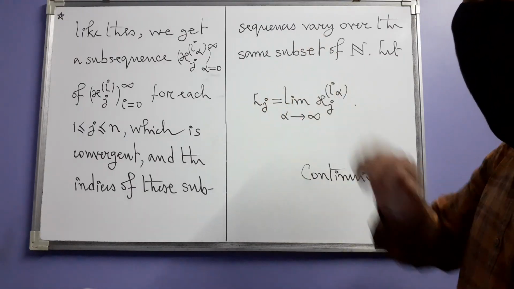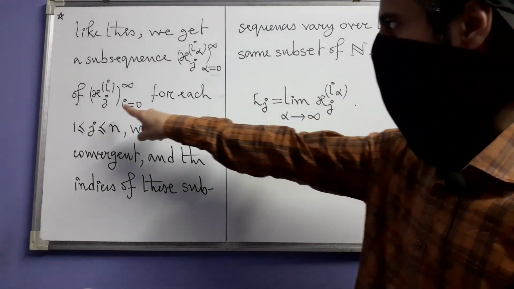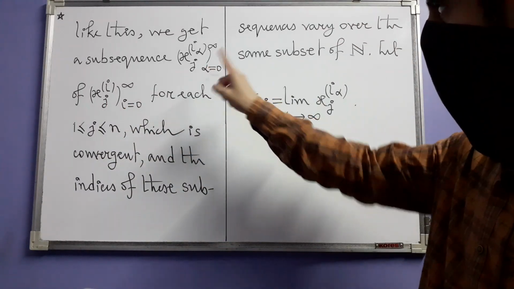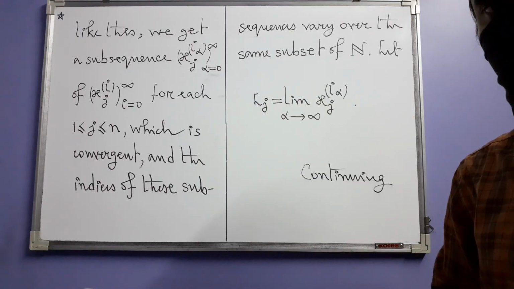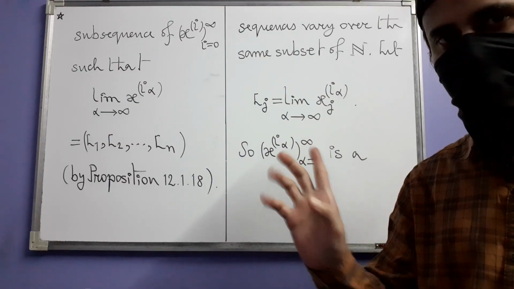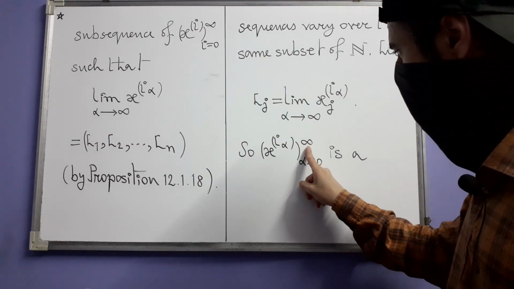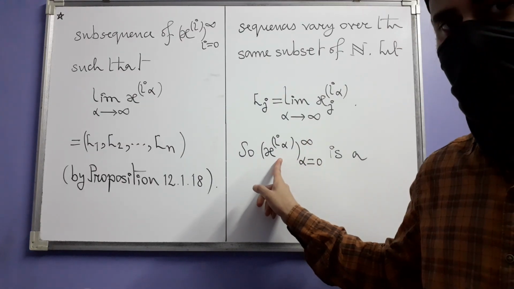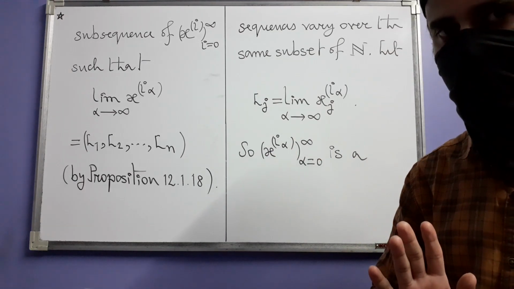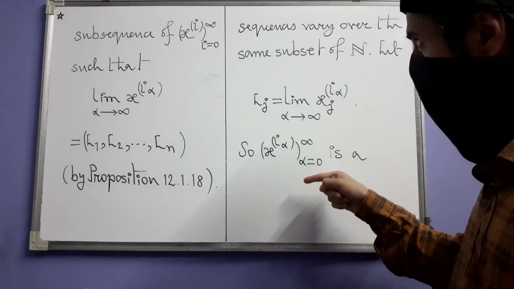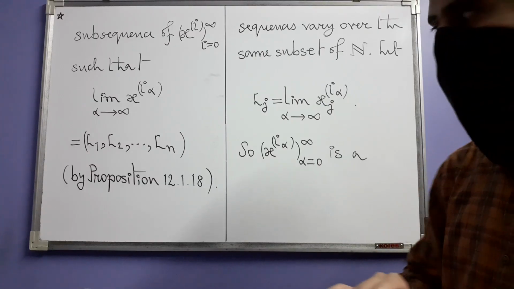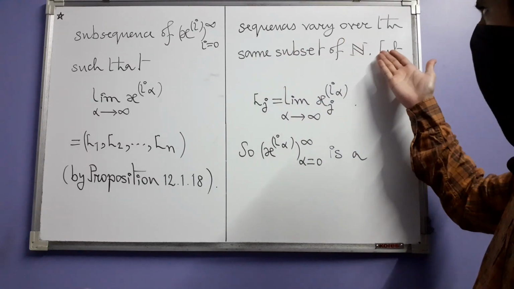So we now have this fact that for each such ordinary sequence of real numbers, we have got a convergent subsequence. So you now consider this sequence x superscript I alpha, where alpha goes from 0 to infinity. Note that we no longer have any j here, because these are n tuples. This then becomes a subsequence of the original chosen sequence xi. Why? Because of this fact.